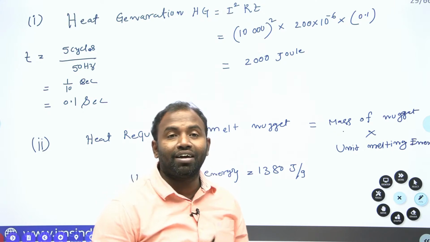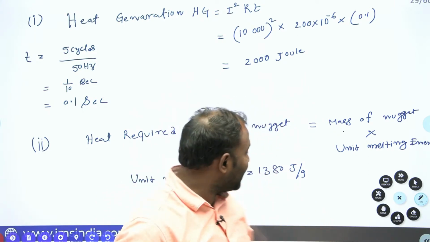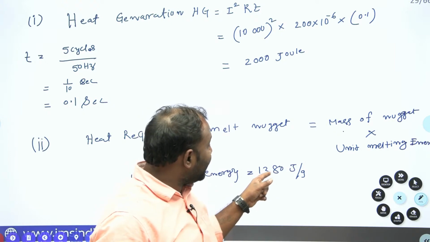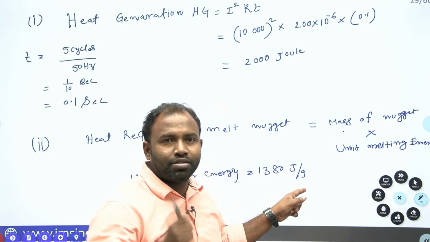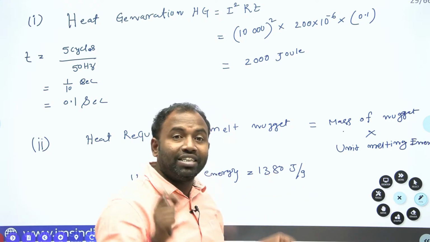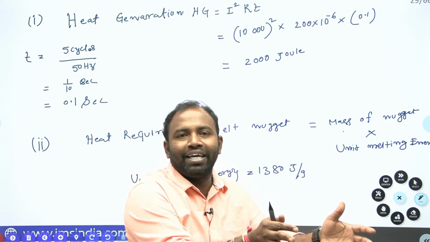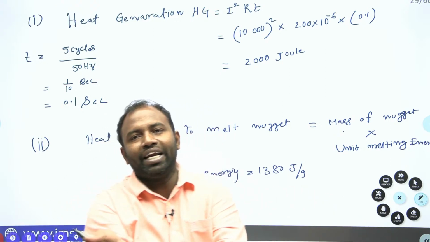Sometimes unit melting energy may be mentioned per volume also. Suppose unit melting energy is 1380 joules per mm cube. That means for melting 1 mm cube, you require 1380 joules. In that case, you just calculate volume into unit melting energy, so that you get the total heat requirement.